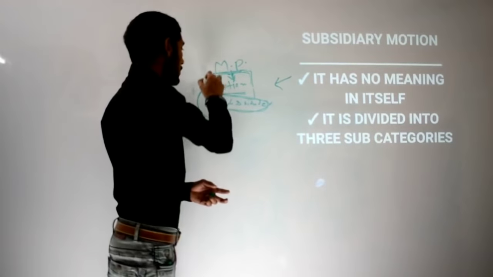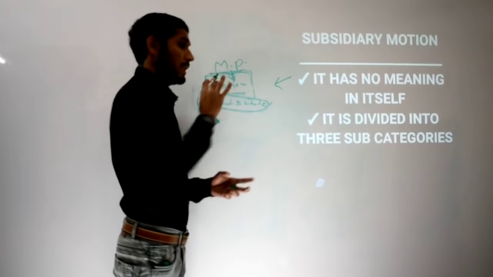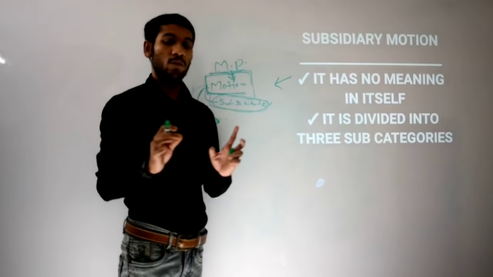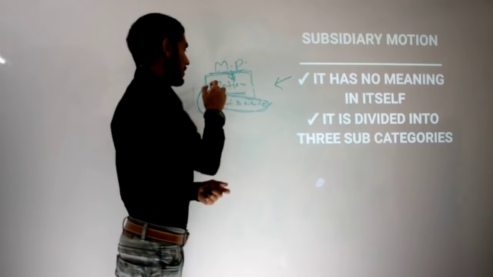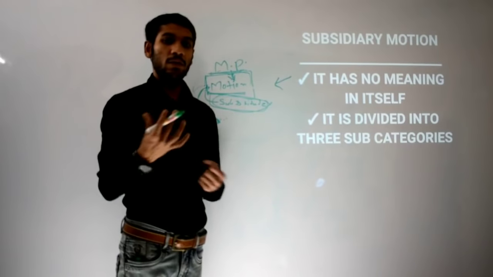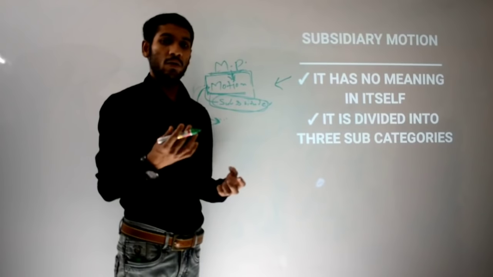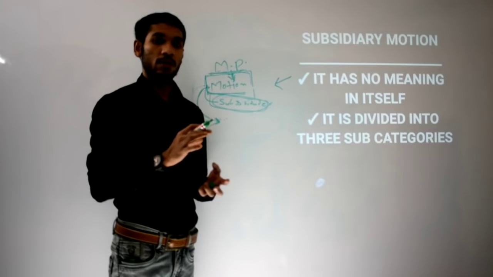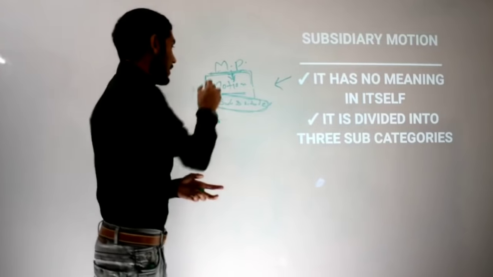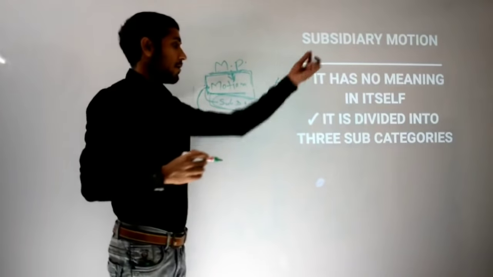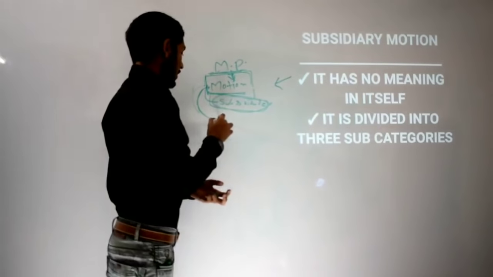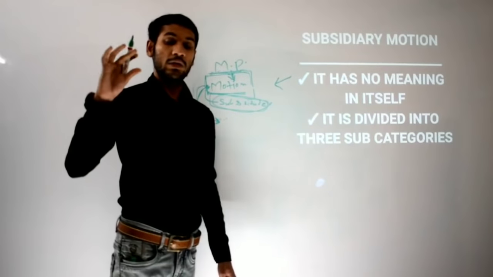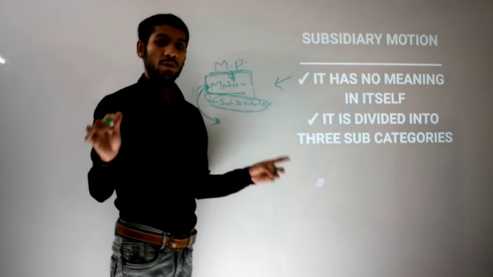Even after this original motion is passed, suppose it is passed by both the houses, if this MP feels that what I have written in the motion is passed by both the houses, yet I want that some extra provisions may be included, or he wants that some of the provisions I mentioned earlier should be removed, then in that case too, this MP can put a subsidiary motion, and that motion will bring some changes in the original motion. After that change, discussion and voting will happen again, and fresh voting will happen.